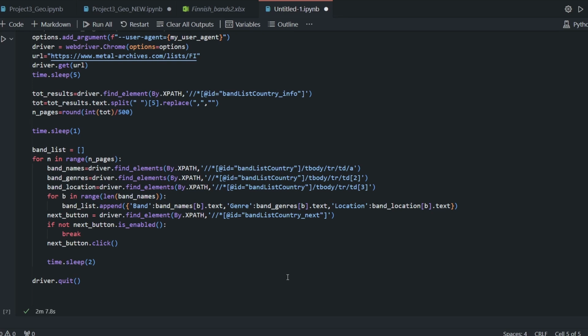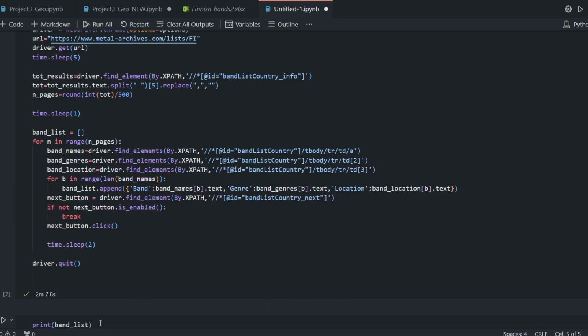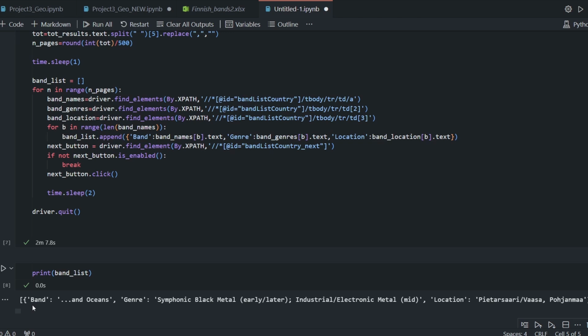The good news is that an old computer like mine takes only 2 minutes and 7 seconds, so it's pretty feasible, okay? Now let's see what we downloaded. And so I print band list. That's the results. A list of dictionaries, with the band key, the genre, the band names, the genre and location, and it keeps them for each row of each page.